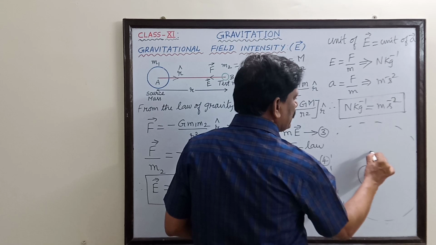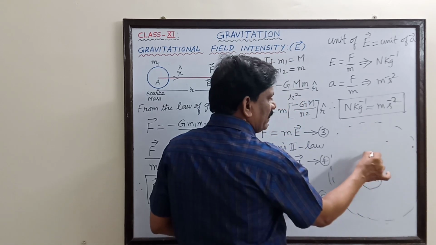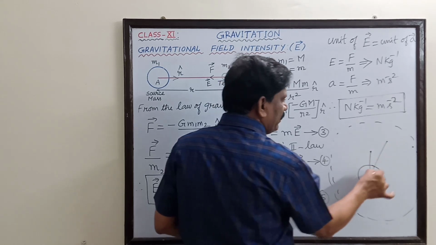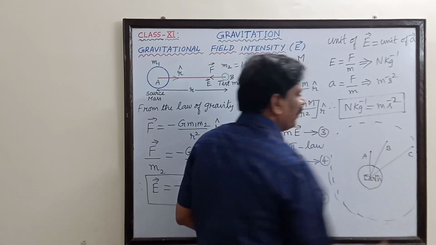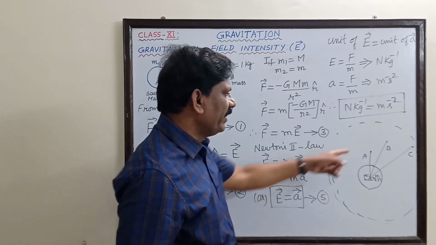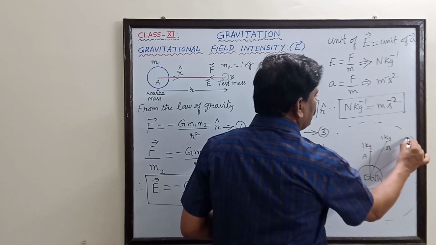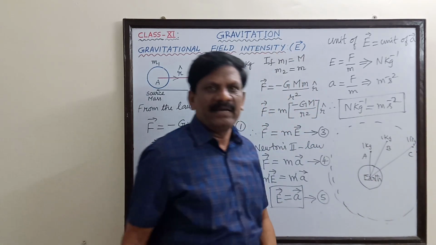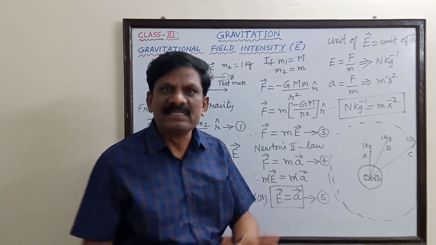So I will choose randomly 3 points like this. From the center of the earth, I join all these 3 points, namely A, B and C. Now if I place a unit mass of 1 kg at all these points, the gravitational force experienced by the unit mass cannot be the same.